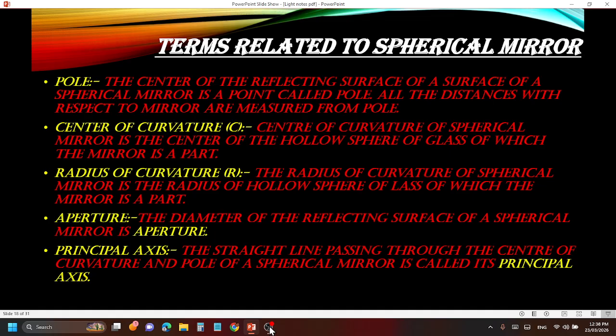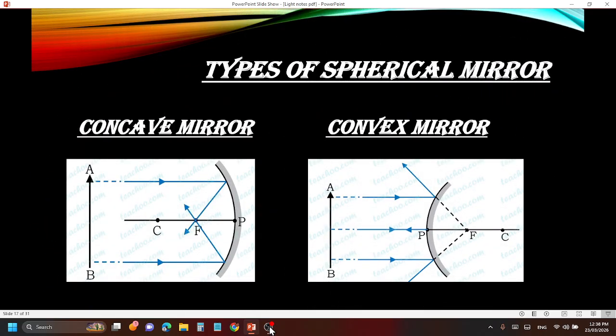The radius of curvature of a spherical mirror is the radius of the hollow sphere of glass of which the mirror is a part. Did not understand? I'll explain with this same thing. Don't read the definition. From point pole to center of curvature it is a radius. If we take the radius of a circle, we take the center point and from the center point we draw a line to the surface, with which we can measure the radius.